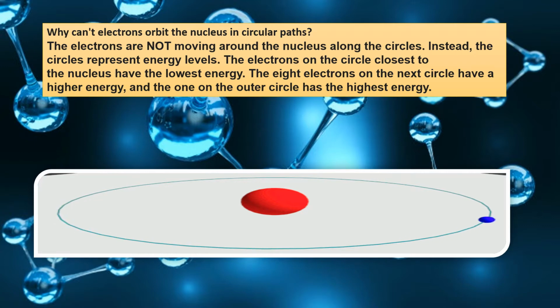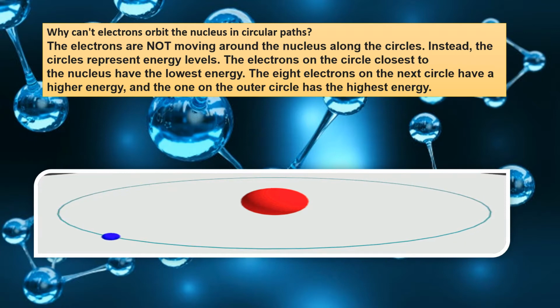That means if there are two or more positive charges within the nucleus, there will be repulsion, but the nuclear attraction force is more than this repulsive force, so protons cannot go out from the nucleus. Now another question: why can't electrons orbit the nucleus in circular paths?